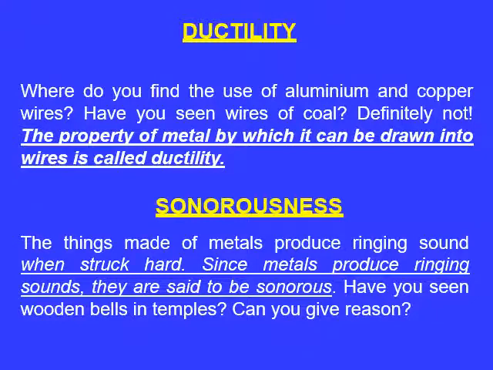The fourth property is sonority. Things made of metals produce a ringing sound when struck hard. Since metals produce a ringing sound, they are said to be sonorous. Have you seen a wooden bell in the temples? No. Bells are made of metal. Can you give the reason? Yes. Because the material is a metal. So every musical instrument is generally made of metals to give a melodious sound.